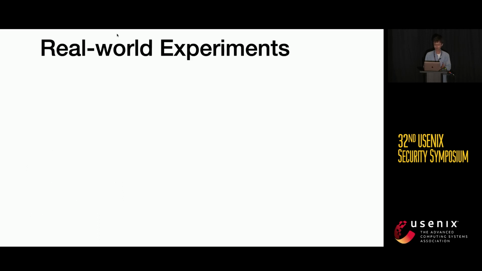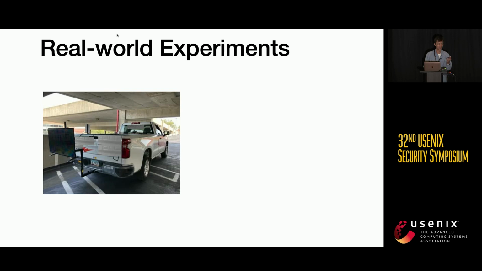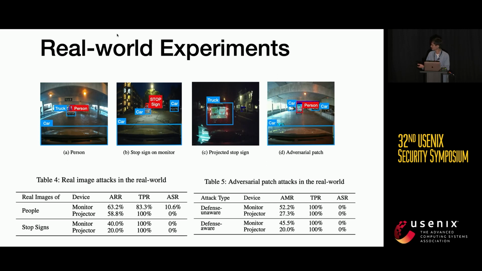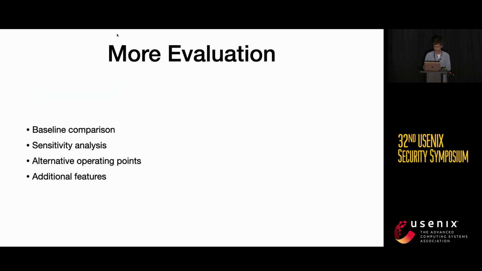We also conducted real-world experiments where we mount a TV on the back of a truck, and on that TV, we display the adversarial patches, dynamic adversarial patches. Following that truck, we have a sedan with a dash cam mounted to it, mimicking the camera, and a projector as a secondary source of noise. And these are the images of the real-world attack. Due to the time limit, I'm not going to go through each of them. The result shows that we are able to detect most of the attacks in the real world. More evaluation results can be found in the paper.